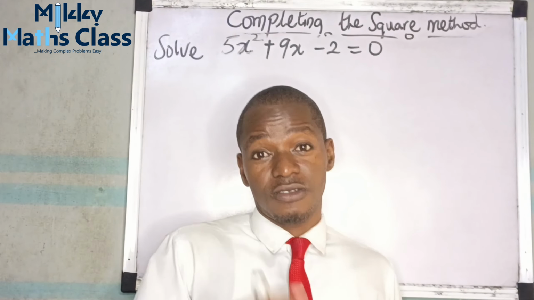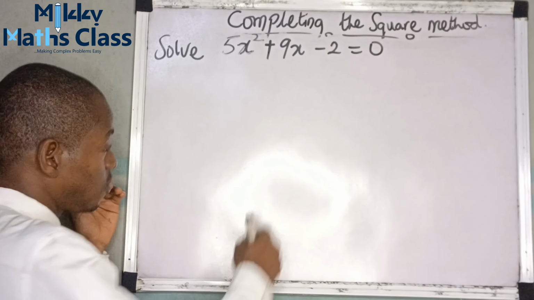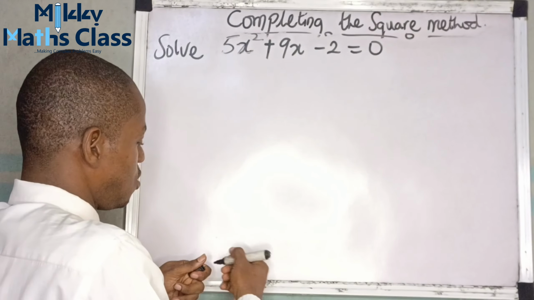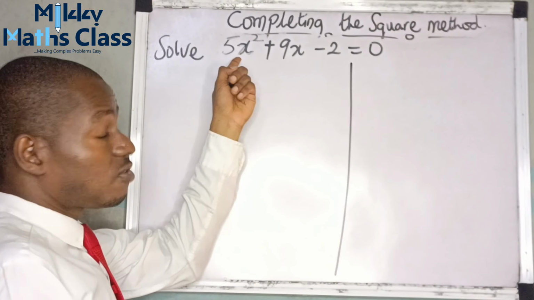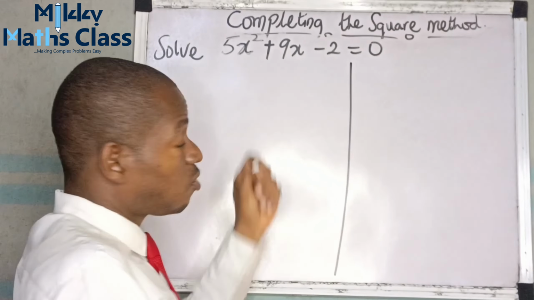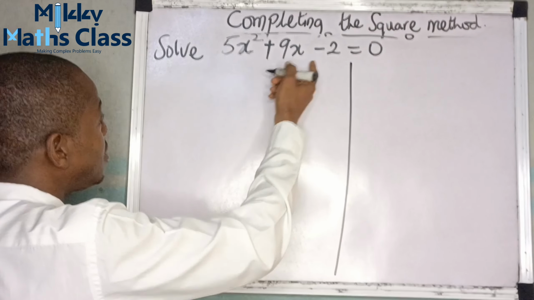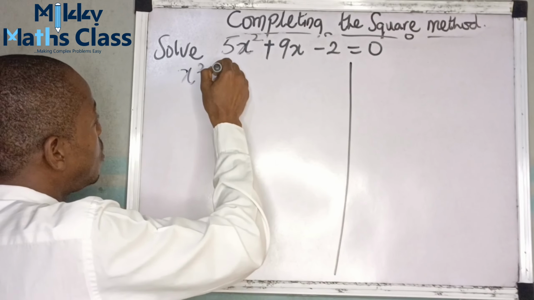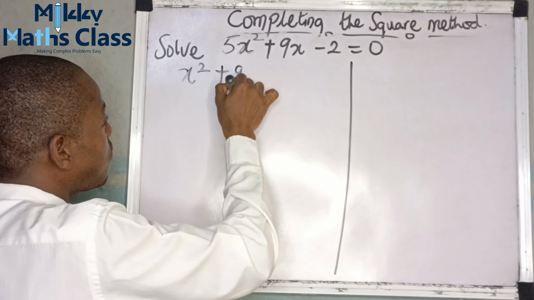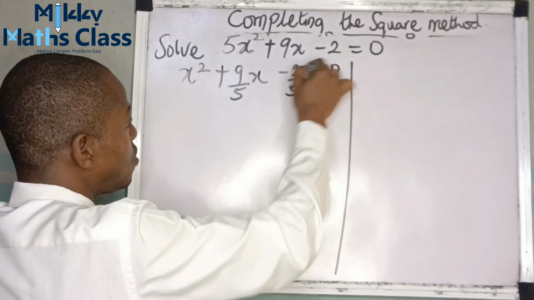All right, let's look at this example. It says 5x squared plus 9x minus 2 equals 0. We still use the completing the square method. The first thing is reduce the coefficient of x squared to 1. This is 5x squared divided by 5. Divide all through by 5. So this becomes x squared plus 9 over 5x minus 2 over 5 equals 0.